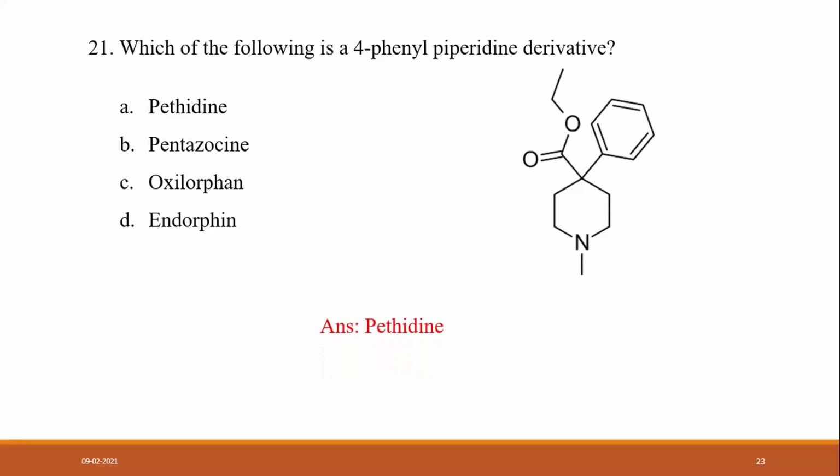Pethidine is the answer. This 4-phenyl piperidine means the fourth position of the piperidine is substituted with a phenyl, so it is pethidine, not pentazocine, and the rest of the phenyl ring is present at the fourth position of this piperidine ring system.